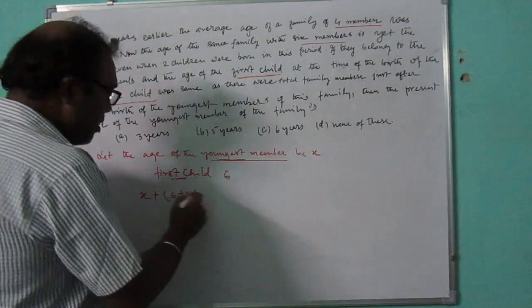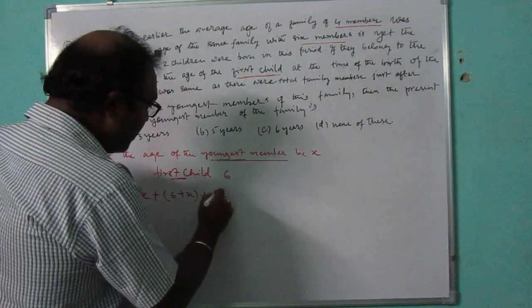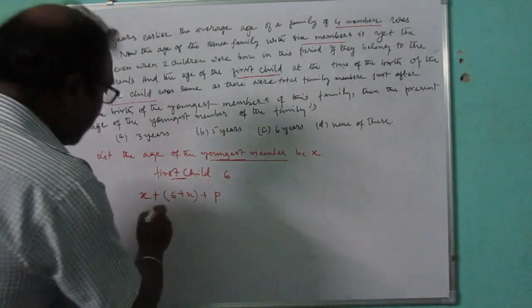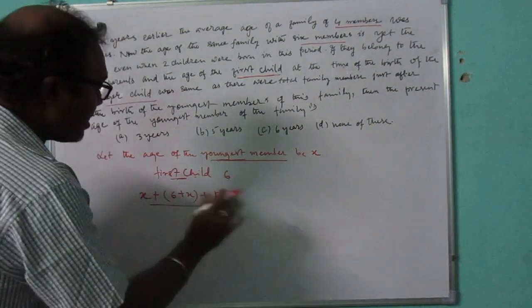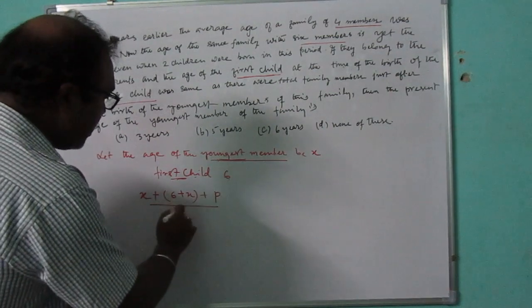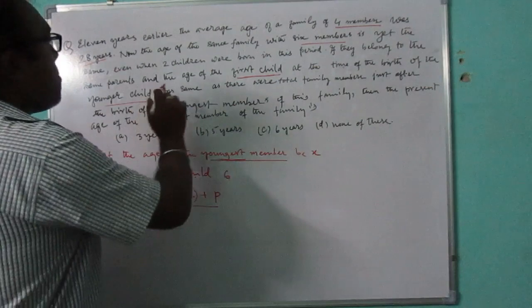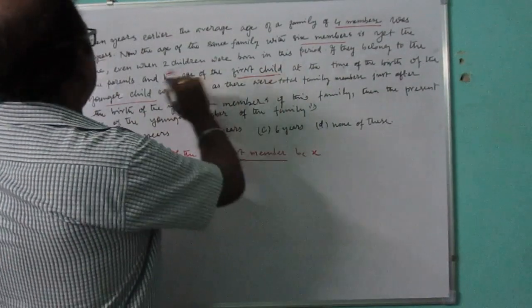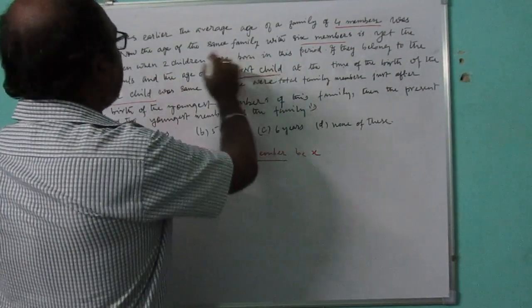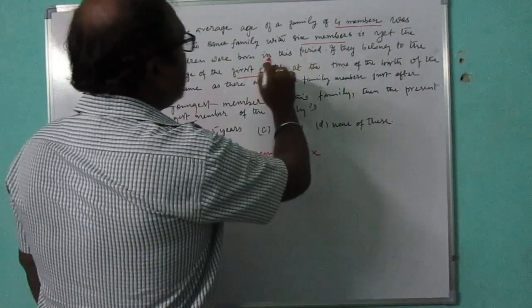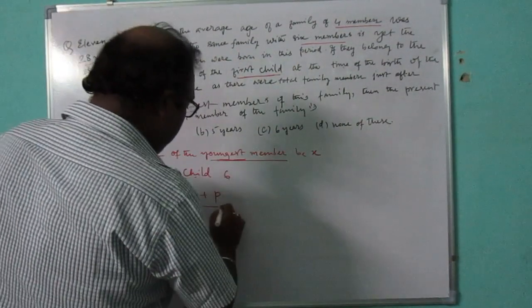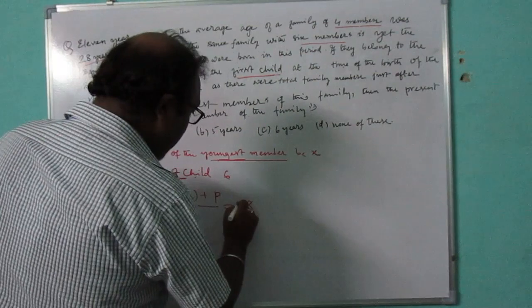Okay, 6 plus X plus P, divided by 6 members, is equal to 28, because even when 2 children were born the average is the same.